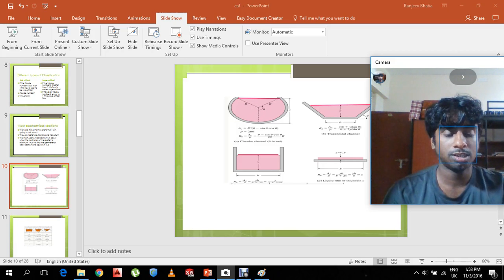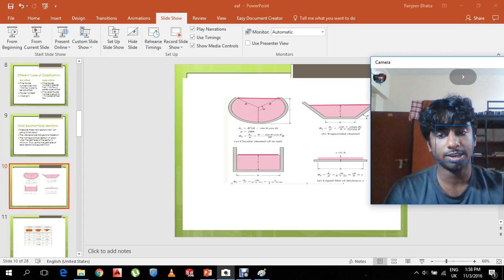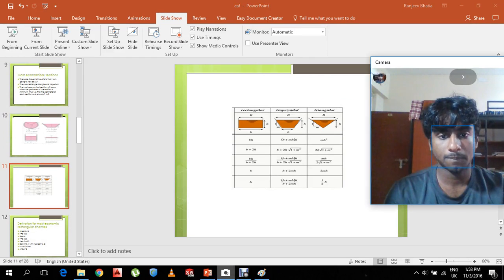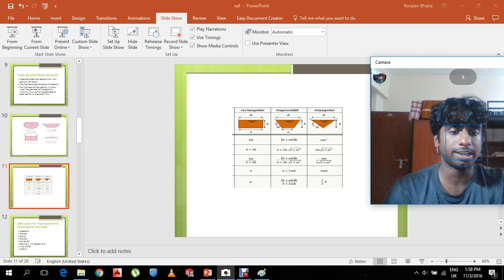Now let us go on to the derivation for finding the most economic section of a rectangle. The hydraulic depth of a rectangle is bh by b plus 2h, and the hydraulic depth for a trapezoid is b plus mh into h divided by b plus 2h into root of 1 plus m square, and the hydraulic depth for a triangle is mh divided by 2 into root of 1 plus m square.